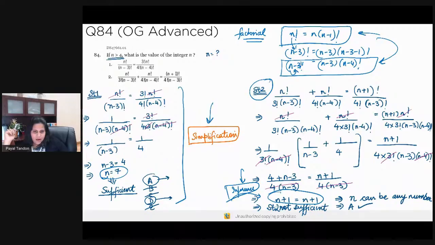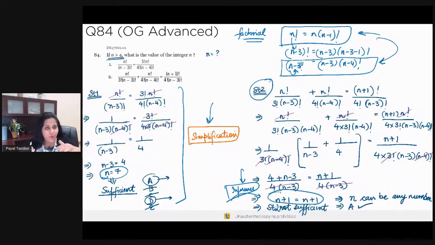Okay. All right, so Vipul, I hope that this answers your question. Rahul is saying, I got n is equal to 7 from statement 1 and tried to plug that in statement 2 to see if it equated. And Rahul, you made a big mistake there. And good point. Thank you so much for elaborating on why you faltered, because that gives me an idea about the approach that you used to solve the question.